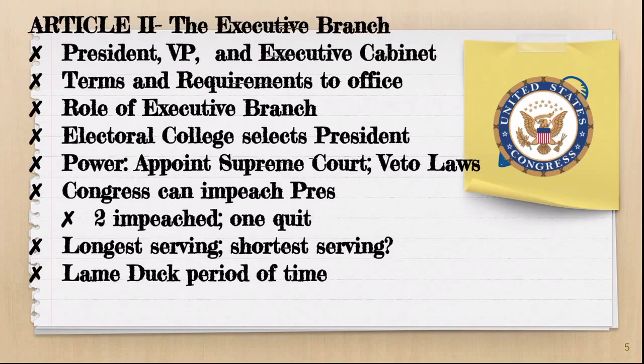Congress has the power to impeach a president for treason, bribery, or high crimes and misdemeanors. We've had 2 presidents voted for impeachment, Johnson and Clinton, but neither president was removed from office. We had 1 president that quit before he was impeached, and that was Richard Nixon. Our longest serving president was Franklin Delano Roosevelt, who served 4 terms before we made a change to the Constitution where we limited a president to serving 2. And our shortest serving president, William Henry Harrison, sadly died after only 30 days.